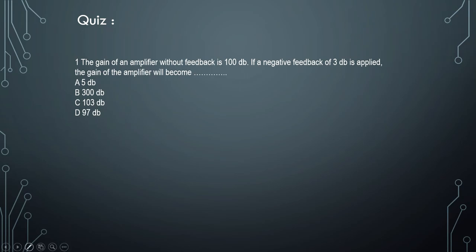So what kind of feedback are we talking about? You just post your answers in the comment. We are talking about negative feedback. So what will happen? The feedback value, how much we are feeding back, will be subtracted because it is negative feedback. It will be subtracted from 100 dB, that is the main input value. So the answer will be 97 dB.